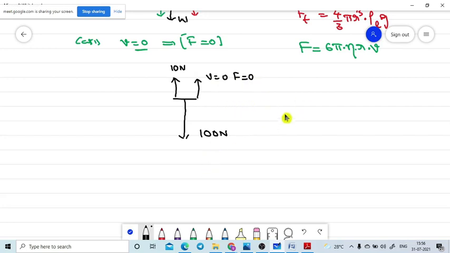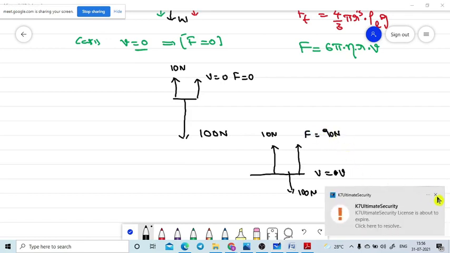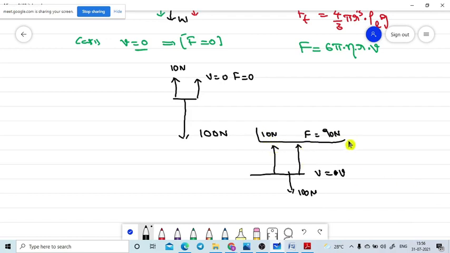After a certain time, the body reaches some place. The upward force is 10 newtons only and the downward force is 100 newtons only. But at a certain point, the body reaches some velocity V. Due to this velocity, the force acting in the upward direction is nearly 90 newtons. So the upward forces, 90 plus 10, equal 100 newtons, matching the downward force of 100 newtons. That means after this, the body will not go to any higher velocity, because the upward and downward forces are balanced.